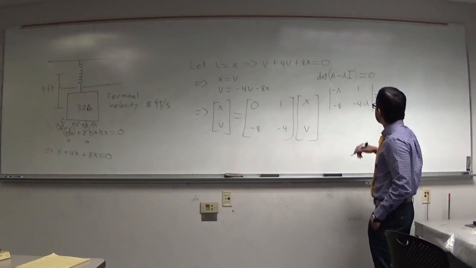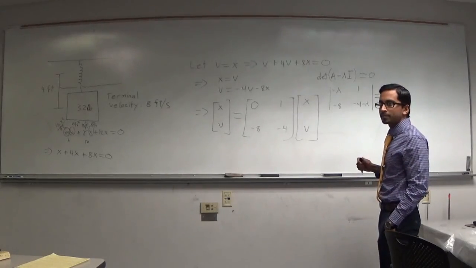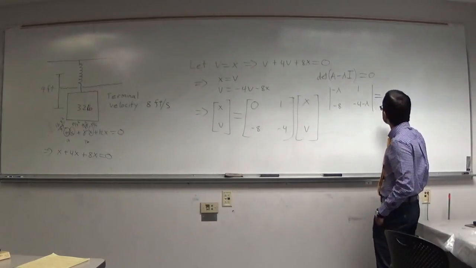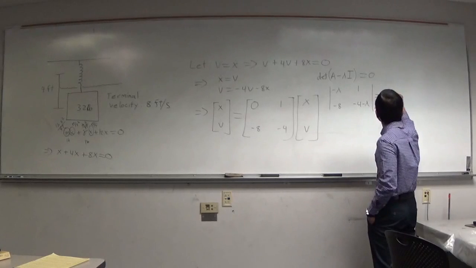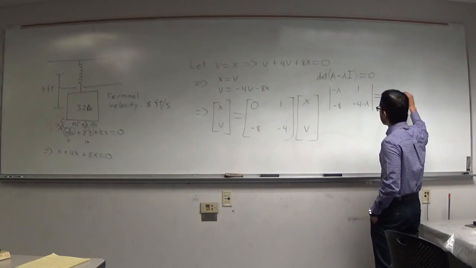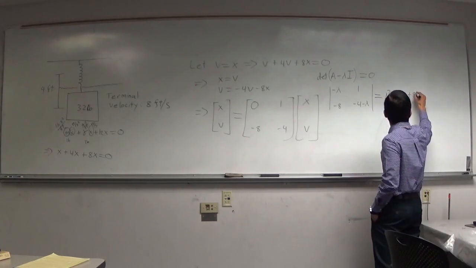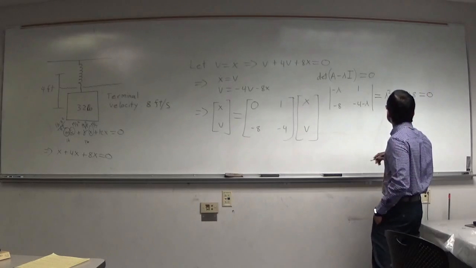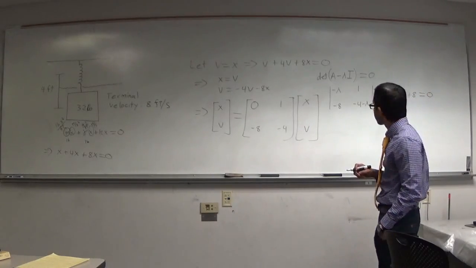So what's the determinant of that going to be? Lambda squared plus 4 lambda plus 8. Yep. And we want to set that equal to 0, right?